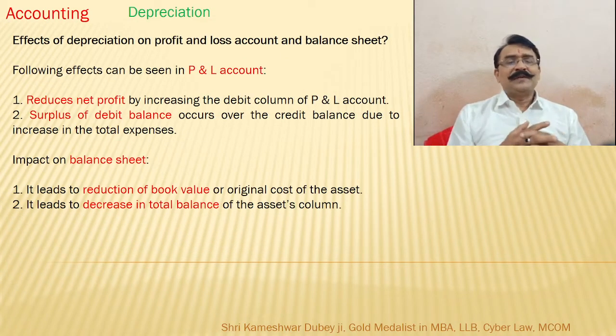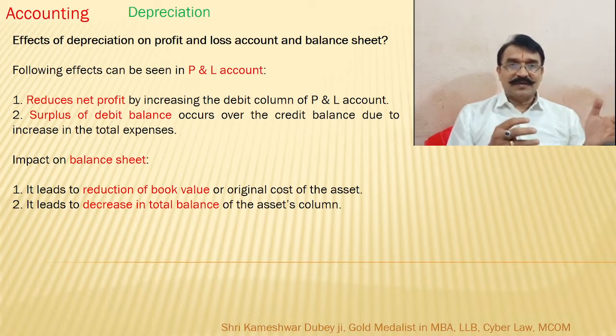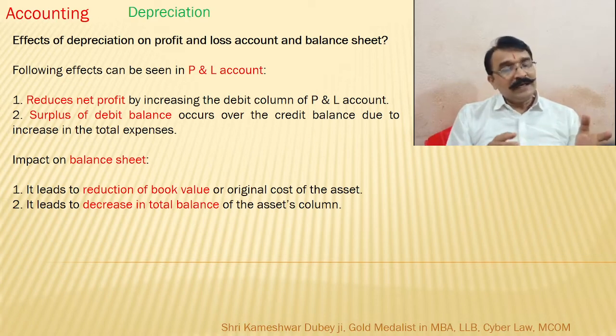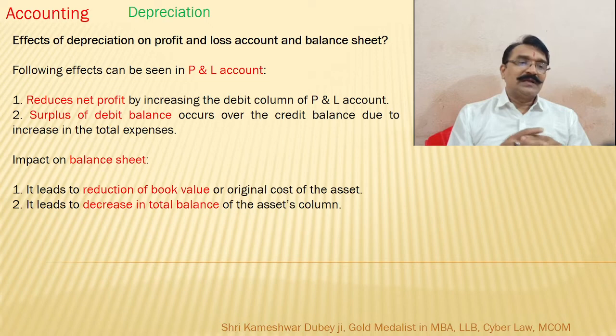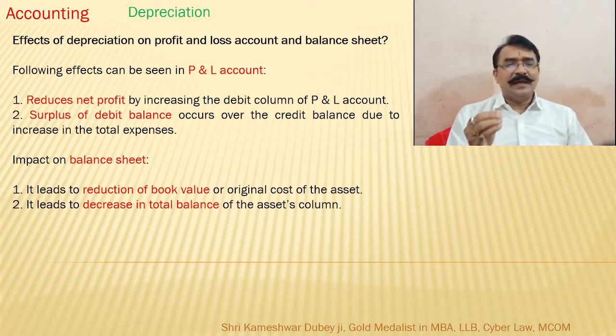Then the effect of depreciation on the profit and loss account and balance sheet. Whatever depreciation we are accounting for in the accounting system, how is it going to affect the profit and loss account and balance sheet? As far as the profit and loss account is concerned, it reduces net profit by increasing the debit column of the P and L account.